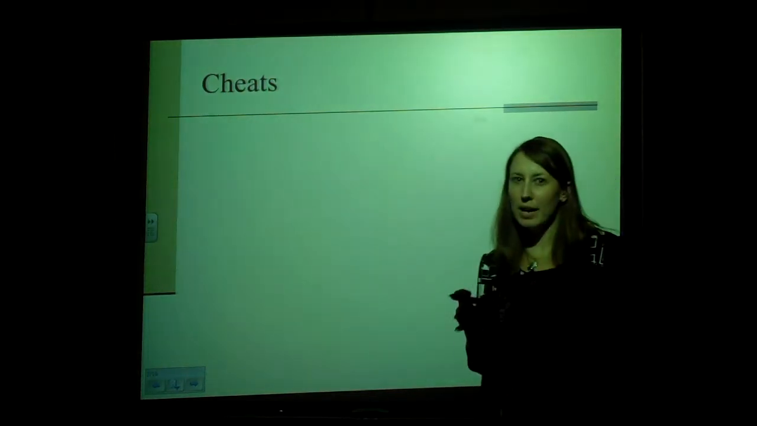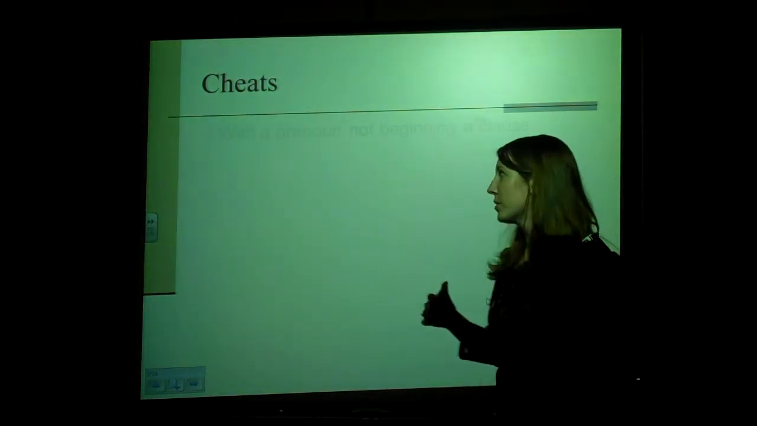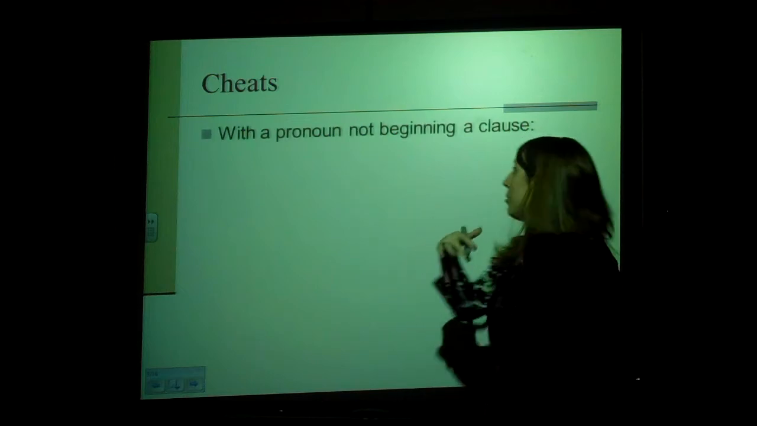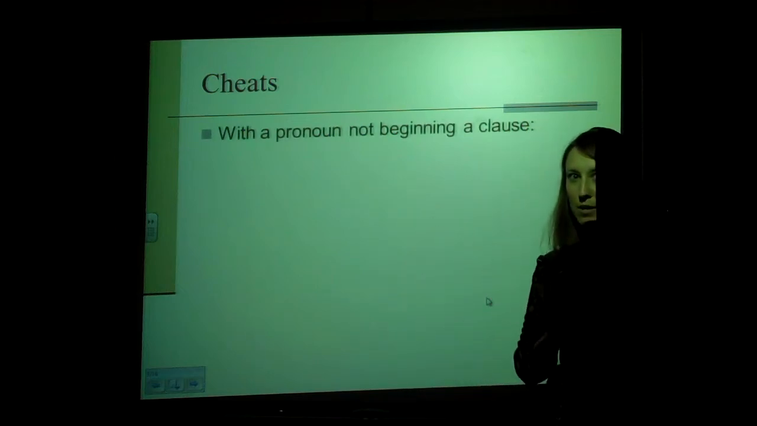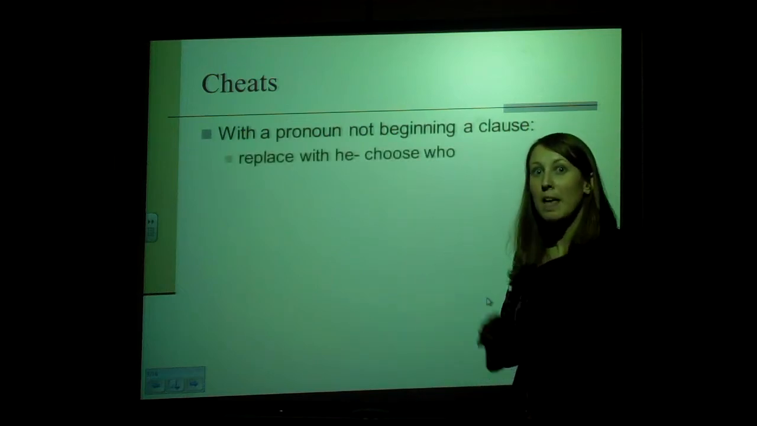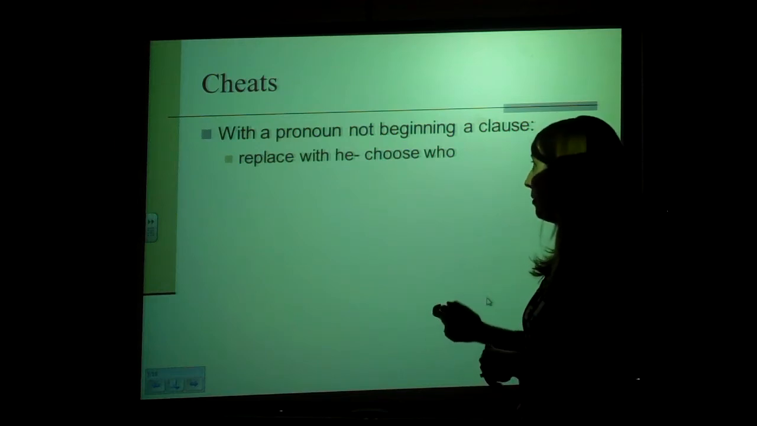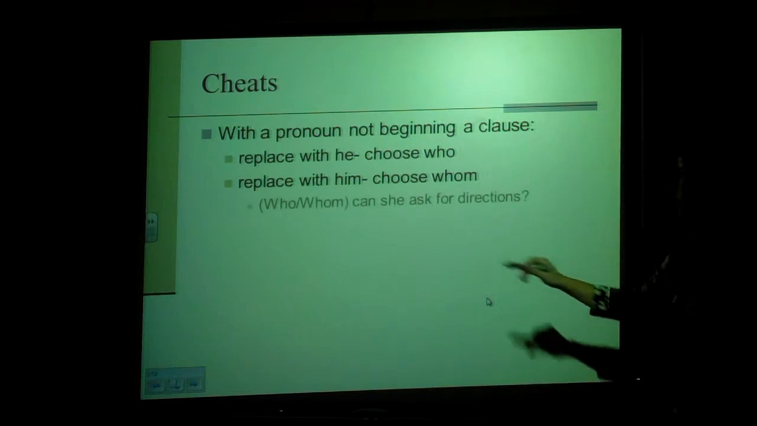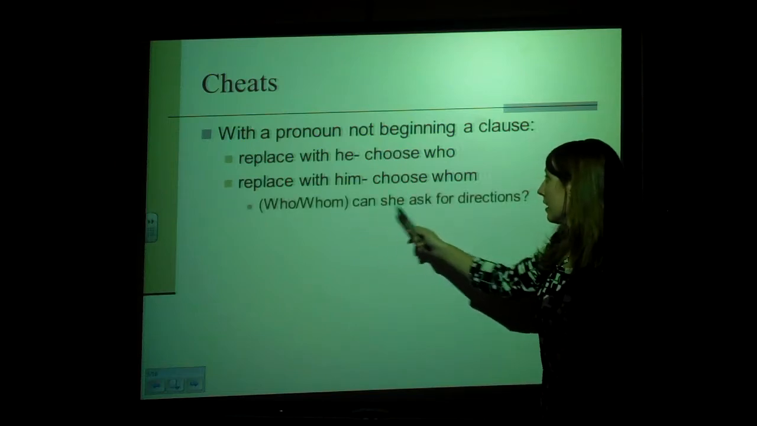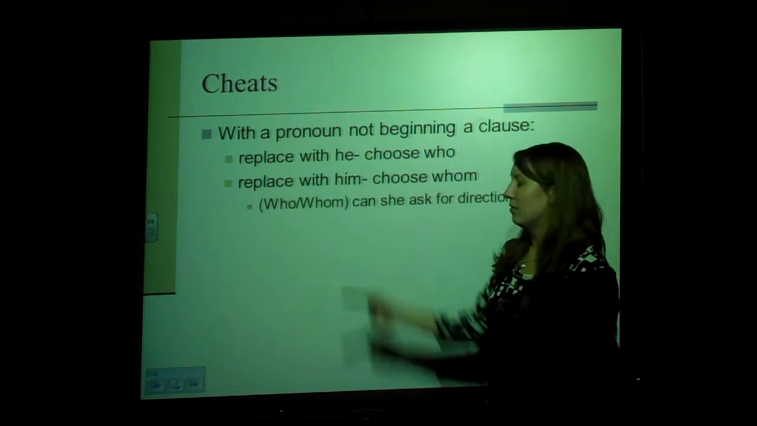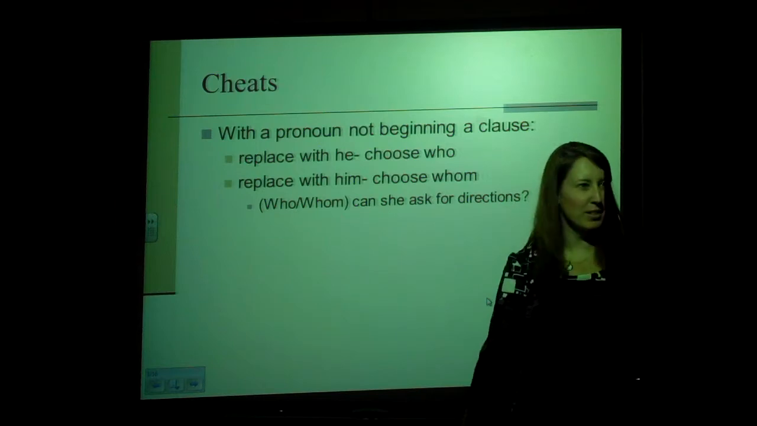Now, the way I sort of cheat when I think about who versus whom is to try to plug in, as long as it's not beginning a clause, he or him. If he works in the sentence, you're going to use who. If him works, you're going to use whom.